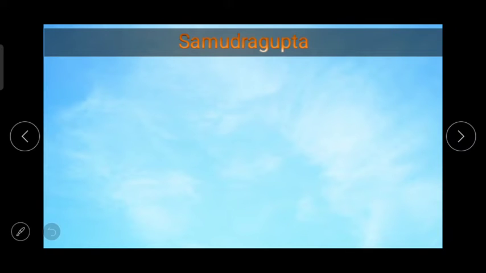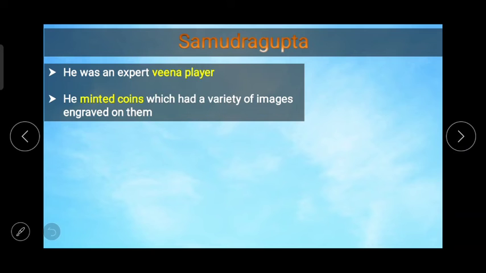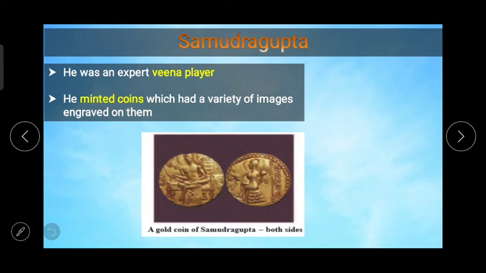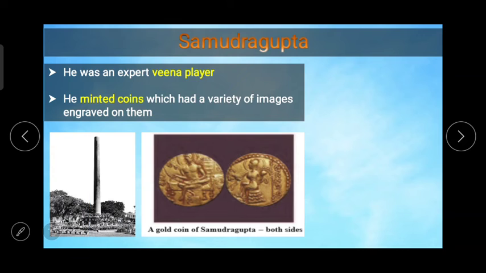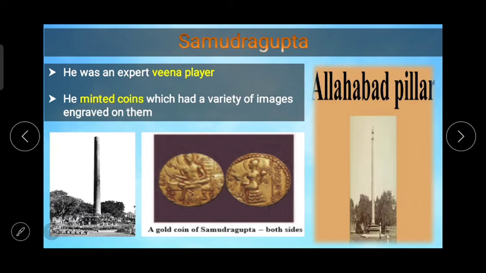A pillar inscription at Prayag describes Samudragupta's conquests and victories. This inscription is known as Prayag Prasasti and also as Allahabad Prasasti. He was an expert veena player. Allahabad pillar you can see on the screen.